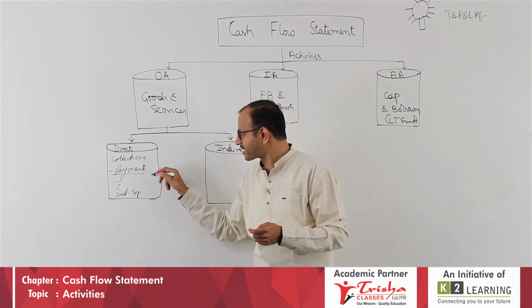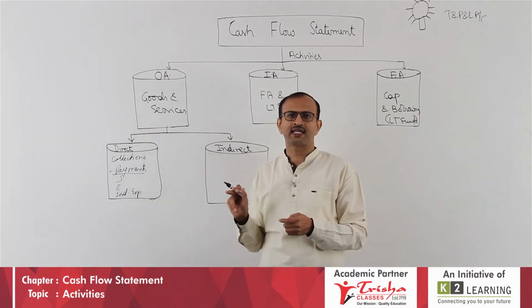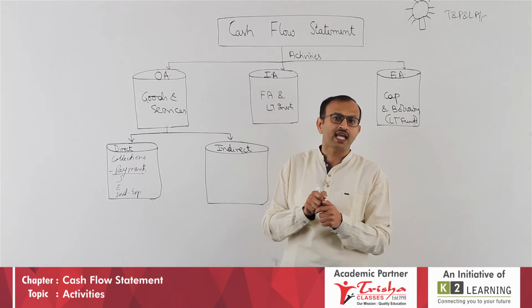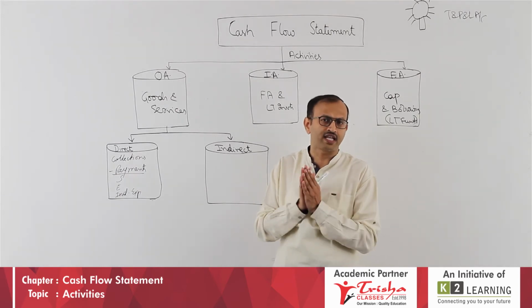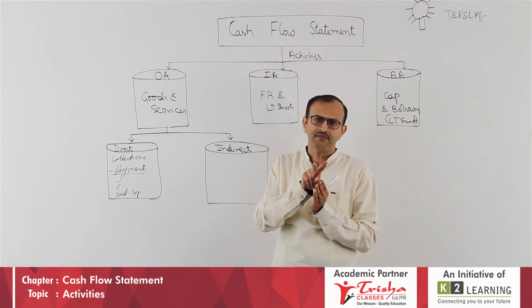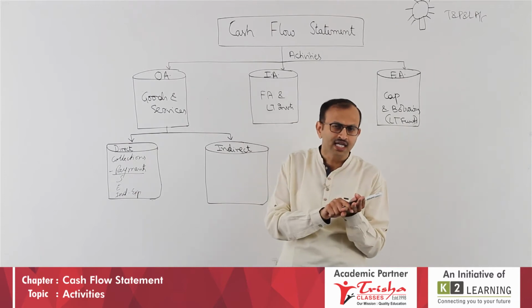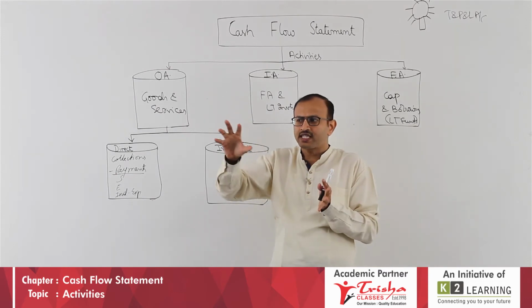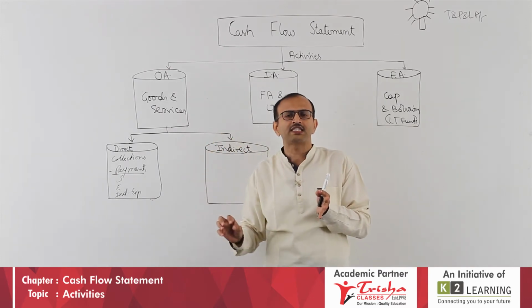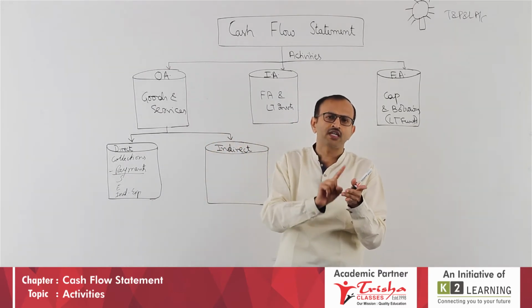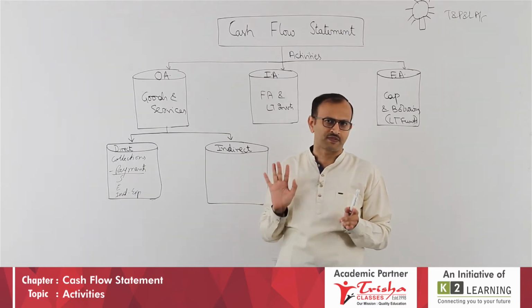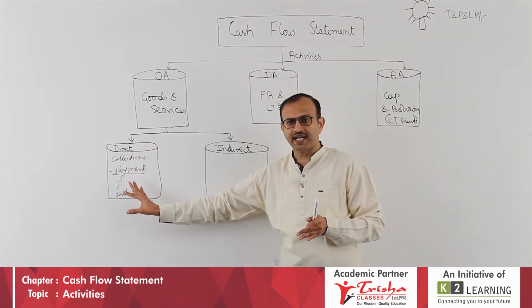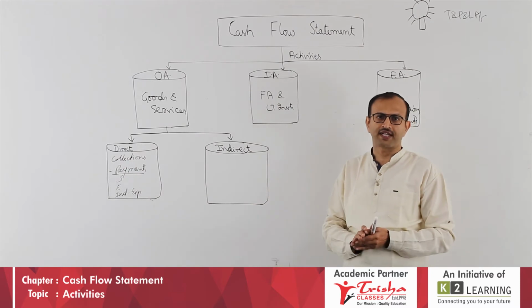What I get as the net answer, collections minus these items, is cash from operating activity. There I have to adjust two items, that is taxes and any extraordinary items, which I will take in a little detail. The overall picture is collection from customers less payment to suppliers, employees and various indirect expenses. I think that is about the direct method to get cash from operating activity.